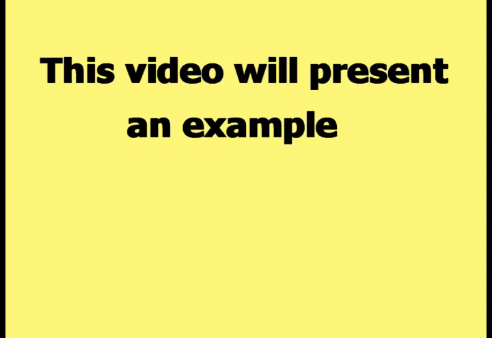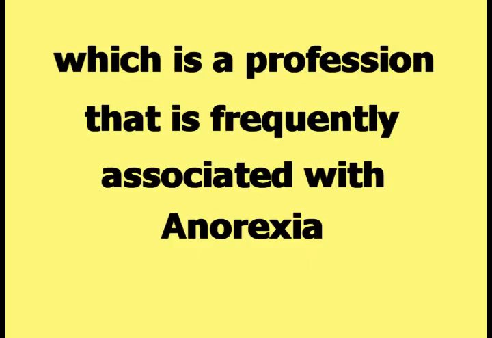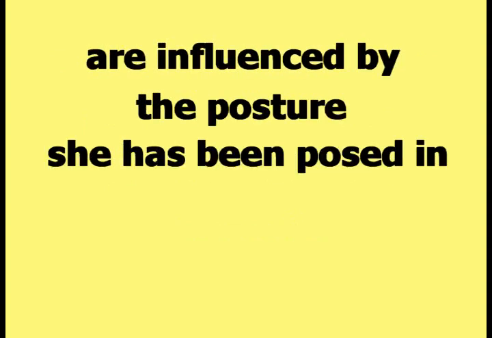This video will present an example of the physical changes of the human body associated with anorexia. The woman in this picture is a model, which is a profession that is frequently associated with anorexia. All of the changes to the body of the woman are influenced by the posture she has been posed in.